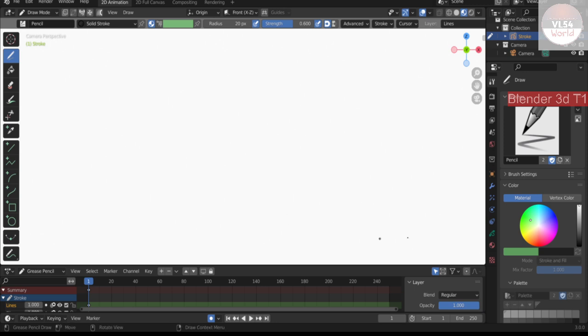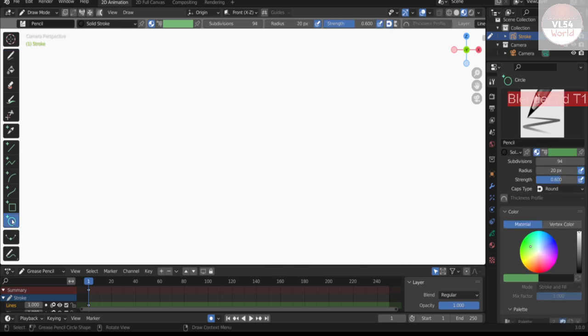So let's make some basic design. Just choose one type of circle. That's a circle, and the first circle is here. It's a basic circle. But suppose you want to choose a color.